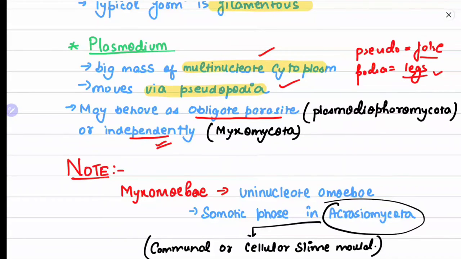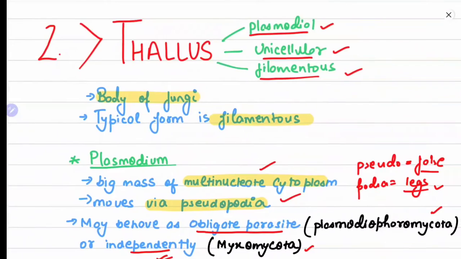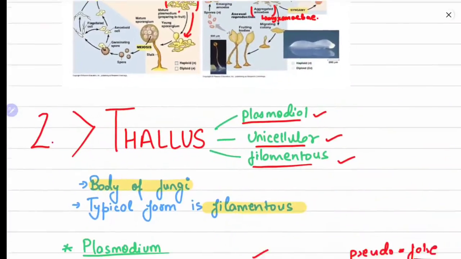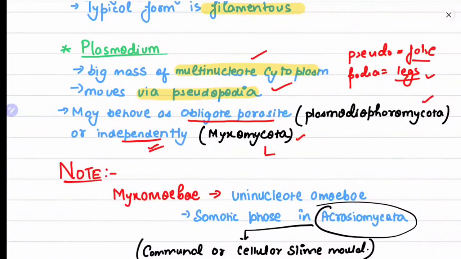An example of an obligate parasite is Plasmodiophoromycota, and independently living is Myxomycota. I know you might not understand these terms right now, but they will all be covered in the classification part, which I will deal with later. So you should learn that obligate parasite is Plasmodiophoro, and independent is Myxomycota. Myxomycota, as I have told you earlier, is an acellular slime mold.